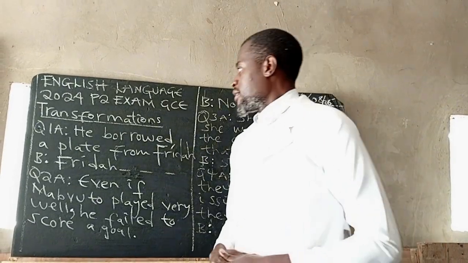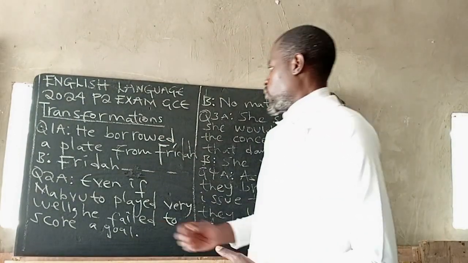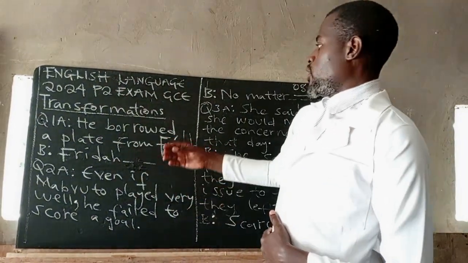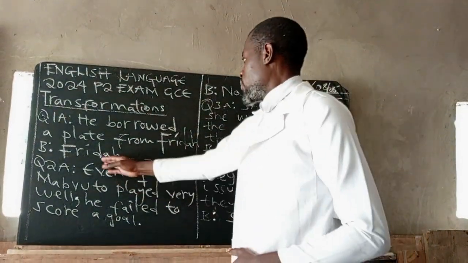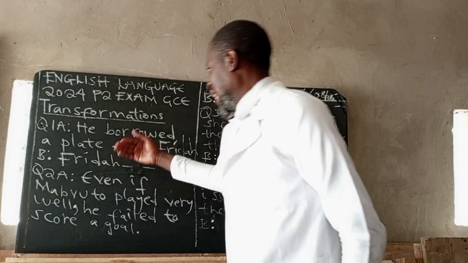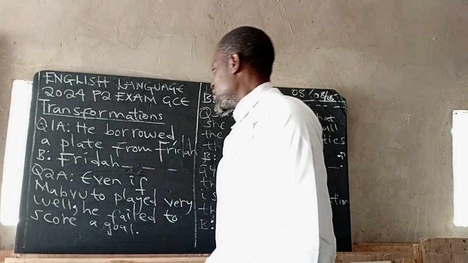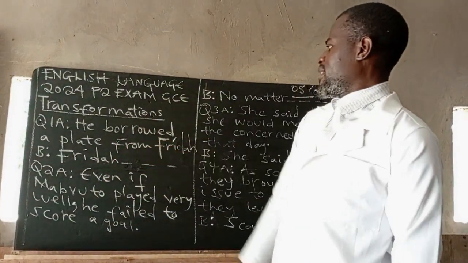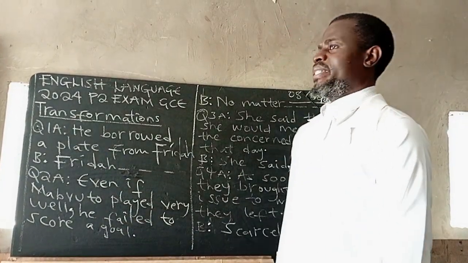In this case, they've used the past tense borrowed, so when writing, you're supposed to use the past tense of lend. The past tense of lend is lent. So: Frida lent him a plate.